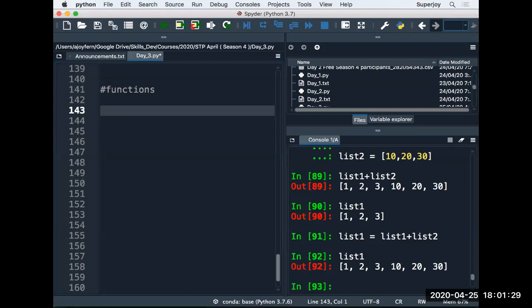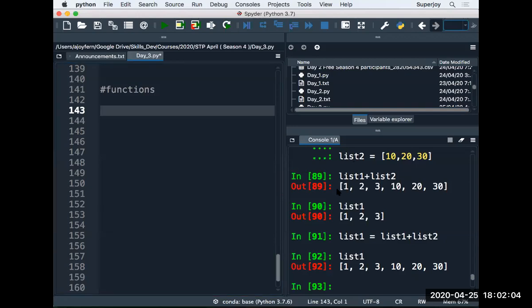Why use functions? Functions also make your code modular. If you have a piece of code which is used multiple times and you would otherwise write the same code again and again, you can use a function, and within that function you put the code that is executed multiple times. That way functions help you develop your project or your code as modular code.